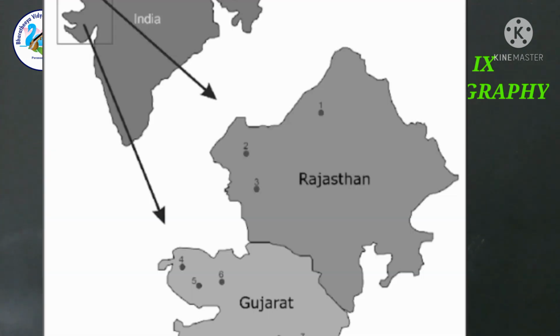And the fourth one, that is the retreating monsoon. Retreating monsoon is the transition season. It falls between October and November, and it is marked by clear skies and a rise in temperature.